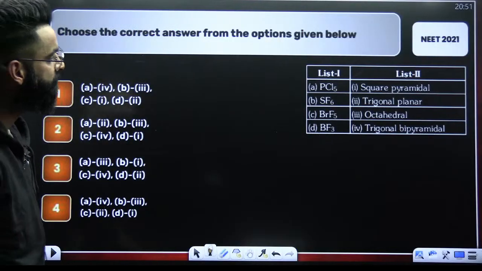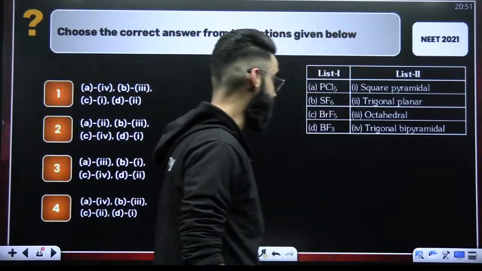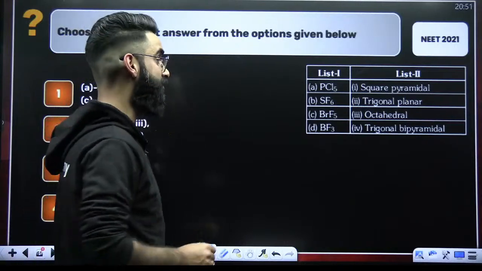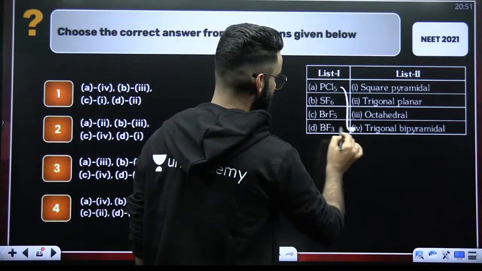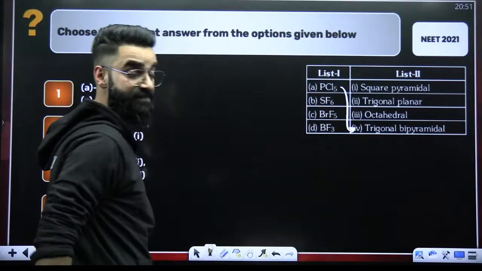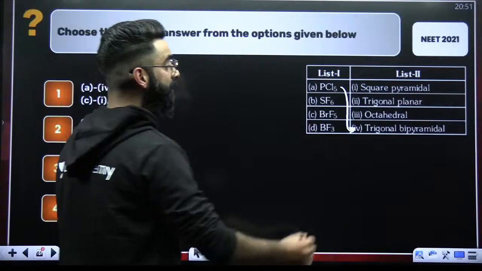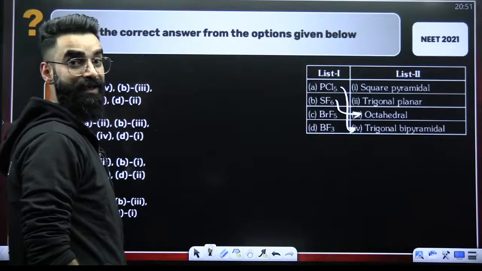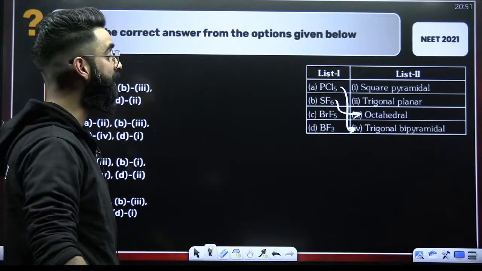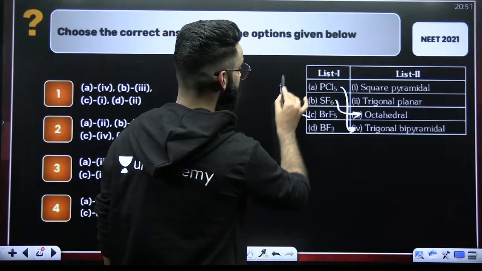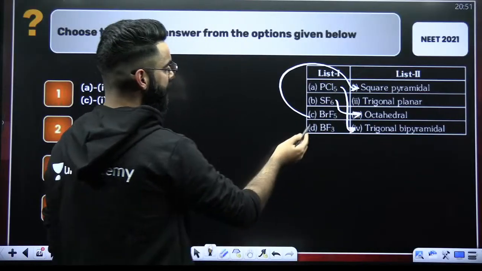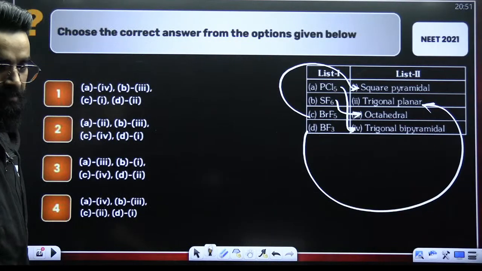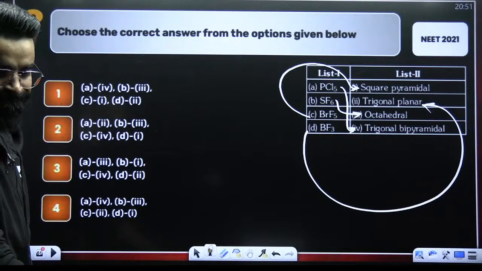Choose the correct answer. First of all, PCl5. PCl5 is AB5L0, trigonal bipyramidal. SF6 is of the type AB6L0, octahedral. BrF5 is AB5L1. It is square pyramidal. C, you are going to connect with 1, right? And BF3, there is only one left. That is trigonal planar. Now you have to match the options and do it. Done?